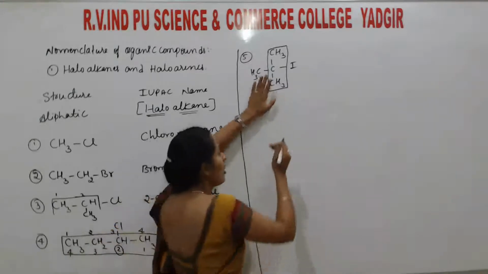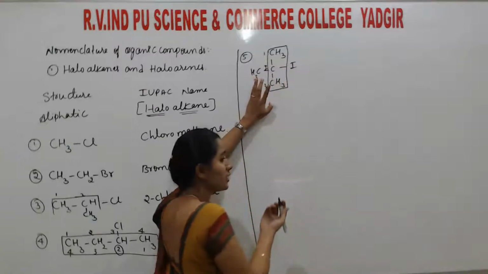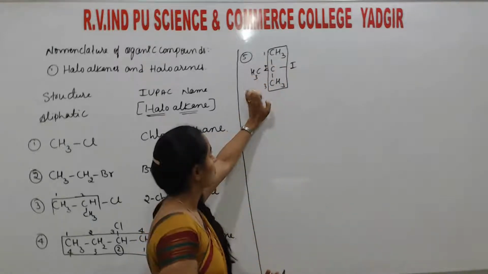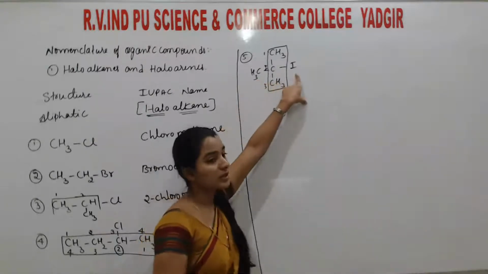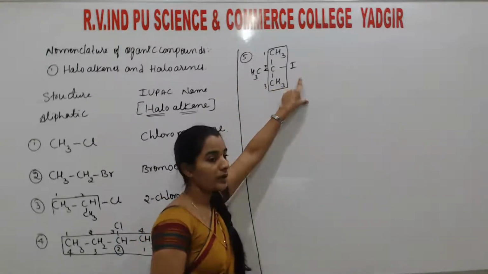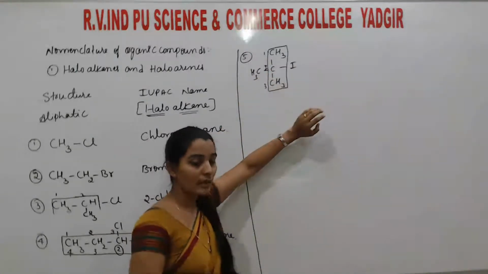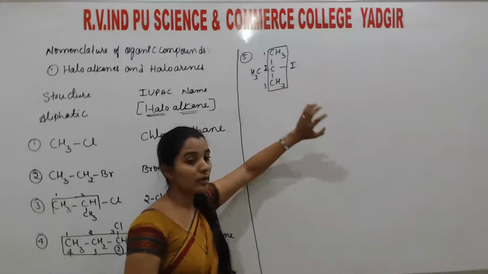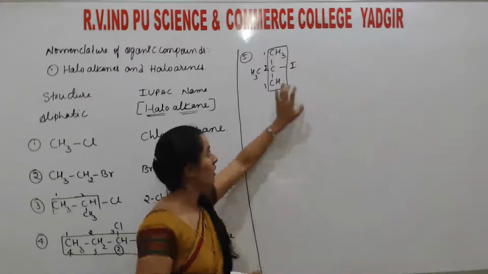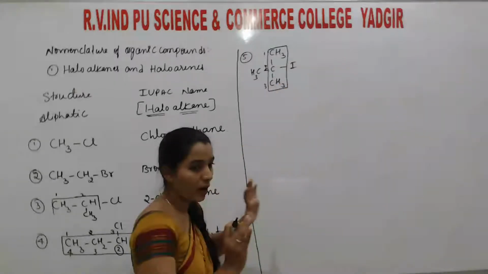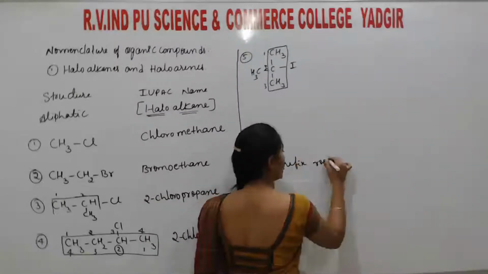Then start numbering. Of course, they are exactly in the middle, so start numbering from any one side. That is correct. So 1, 2, 3. Now, here students, this is methyl, this is iodine, I and N. So if 2 substituents are there and they are at the same place, and both are prefixes, prefixes means they come first before the root word. Listen, to name the compound, the prefix is followed by the root word.